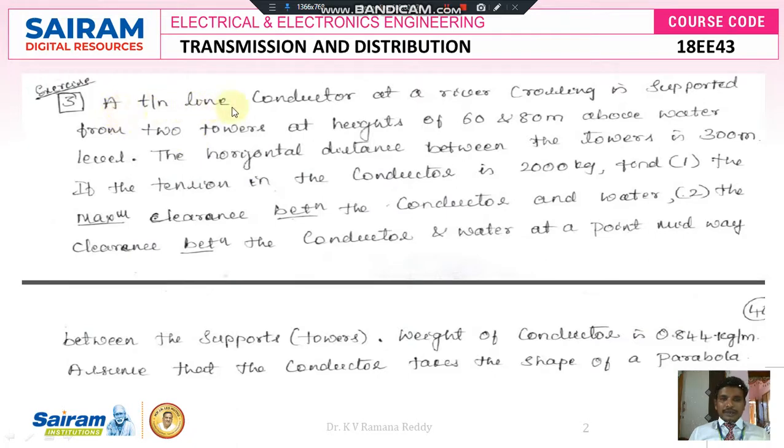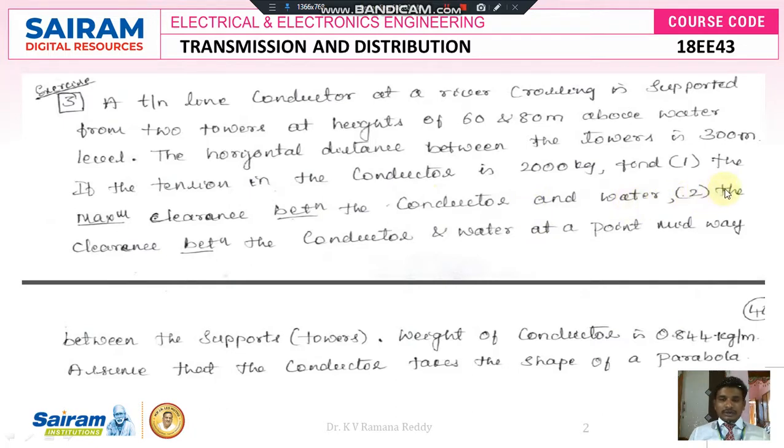A transmission line conductor at a river crossing is supported from two towers at heights of 60 meters and 80 meters above water level. The horizontal distance between the towers is 300 meters. If the tension in the conductor is 2000 kg, find first, the maximum clearance between the conductor and water.